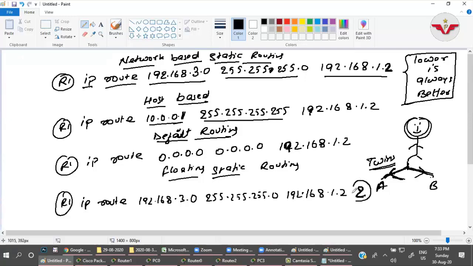So this you have to remember, right? You have to change the administrative distance if you want to give a static route for the backup floating routing, right? So hope everything is clear now.